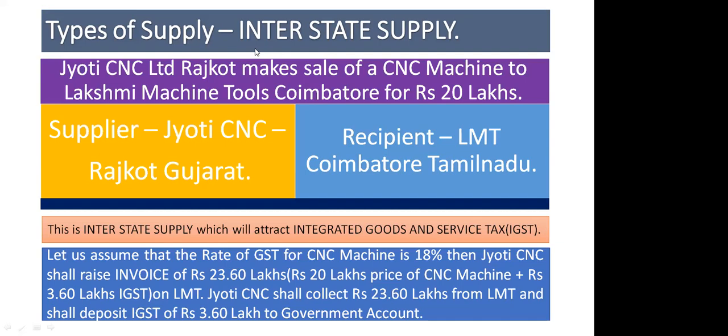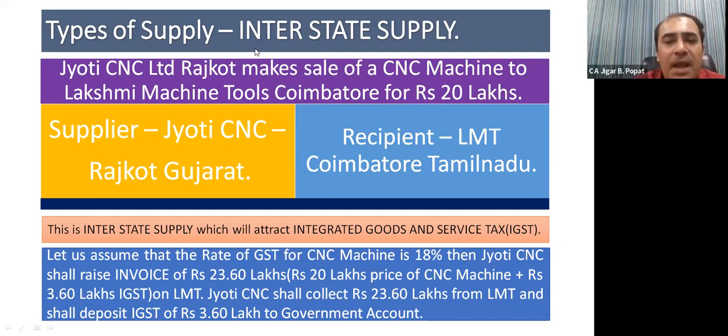Yes, excellent. Where supplier is in state A and recipient is in state B, then it is interstate supply. It's not actual definition, but this is a basic definition we can derive. So if supplier and recipient both are in a different state, then the supply is interstate supply.